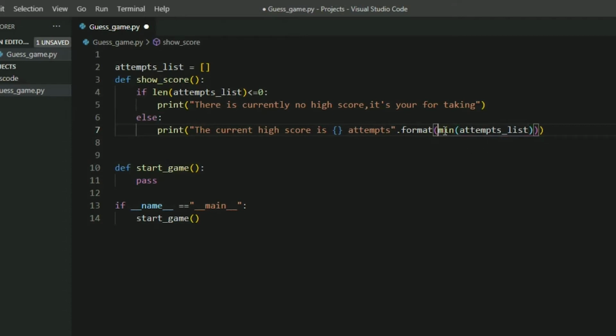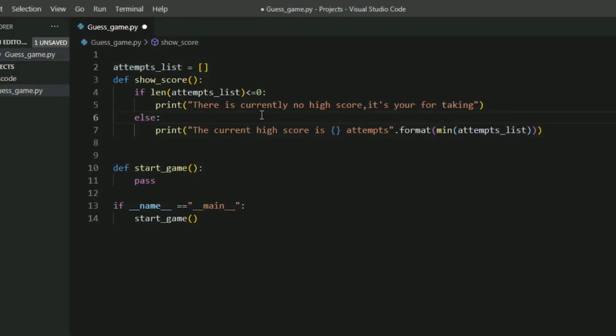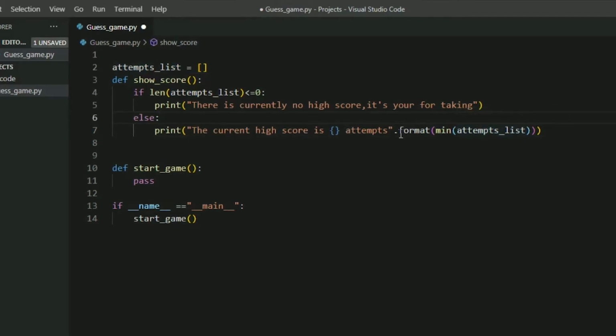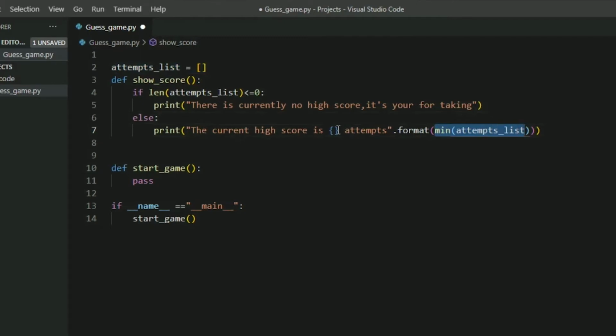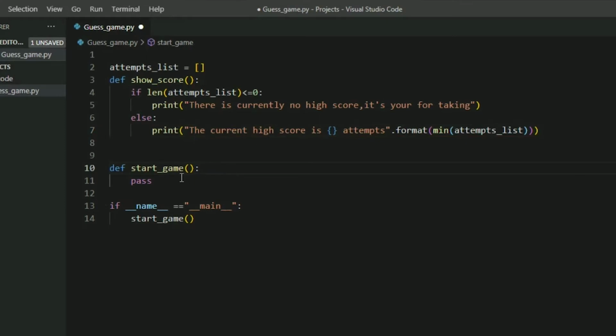So this will return the minimum of the list, the minimum of the attempts we took. What this does is, you can consider it as a value, and these curly brackets are replaced by this value. So yeah, the first function is ready, we can use it now. Let's define our main function.